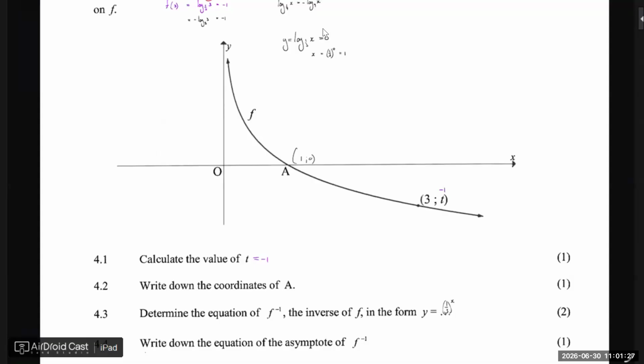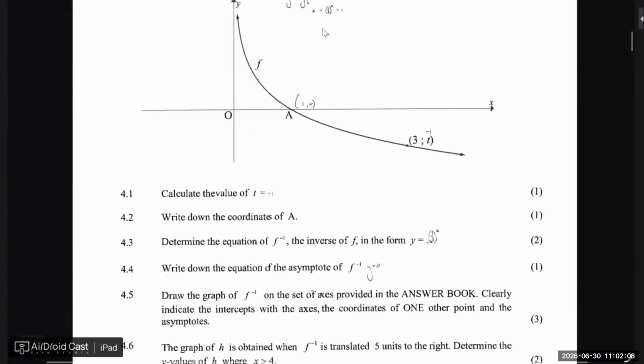Always, if you get questions in terms of the inverse, and there's some sort of translation, what happens to the new range or something like that, just go back to the original one, and then ask yourself, what happened to get to the next one? So in this case, what is the vertical asymptote of this one as it is? 0. So what will be the horizontal asymptote, because x and y change? Just y equals 0. Perfect.